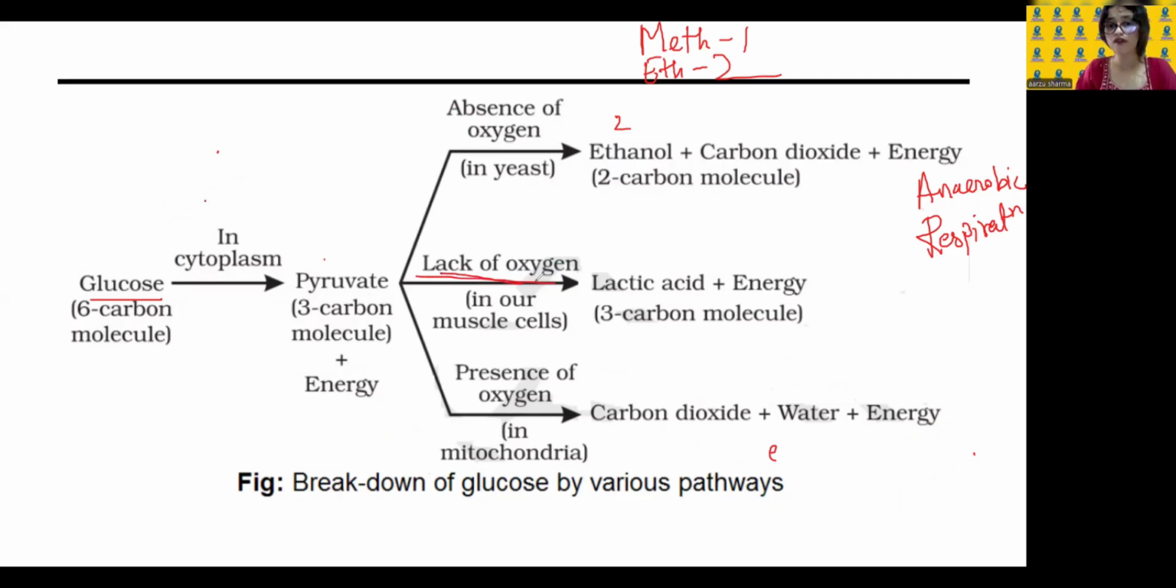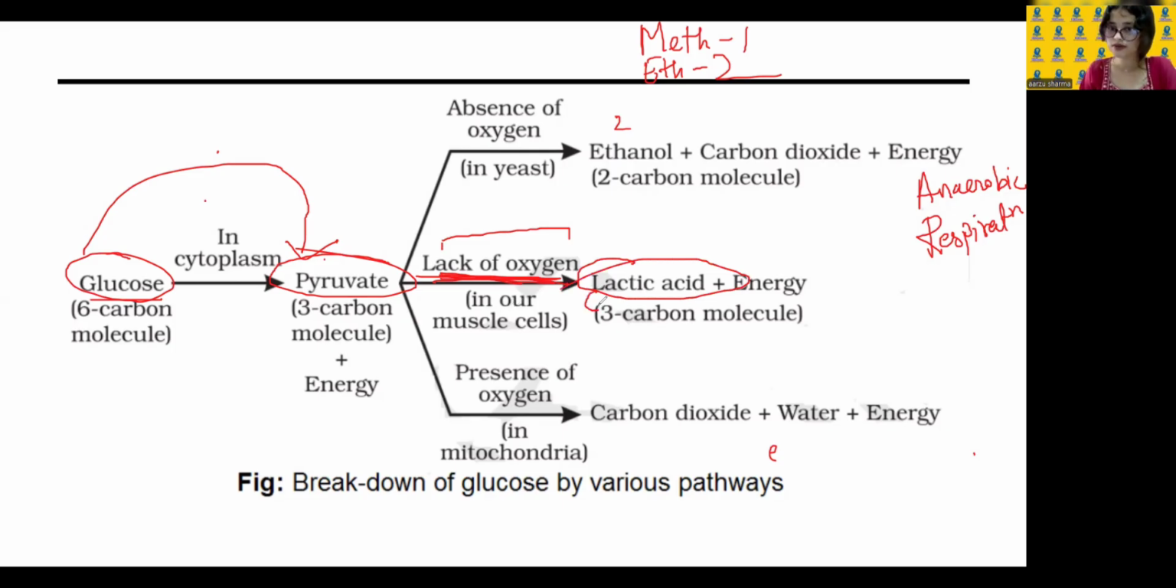If there is a lack of oxygen, first of all, in our body, we know glucose is broken down into a 3 carbon molecule, which is called pyruvate, in the cytoplasm. Now, because of lack of oxygen in our muscle cells, okay, because we run and all with the help of our muscles, right? Here our muscles are included, right? So if there is not enough oxygen present, then this pyruvate, this carbon molecule, will break down into lactic acid, that is also a carbon molecule, and will give us energy.